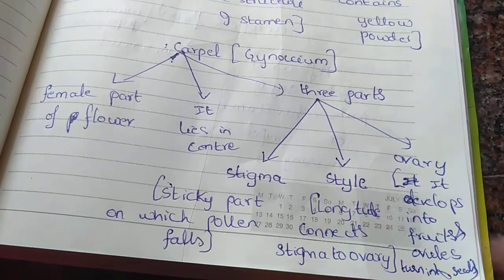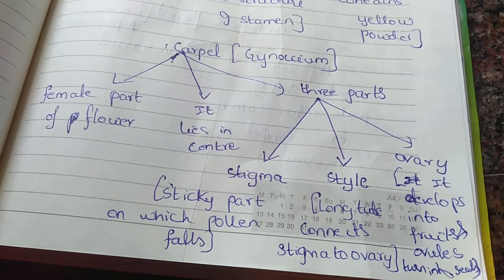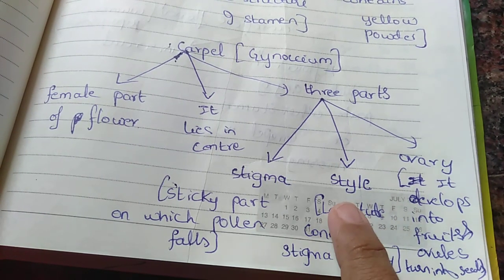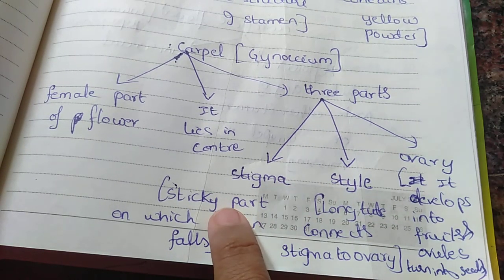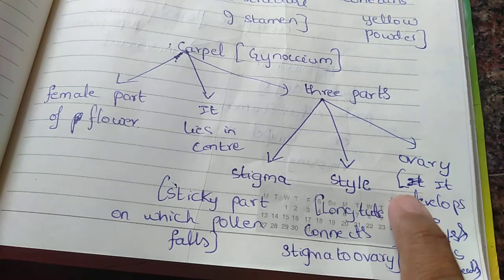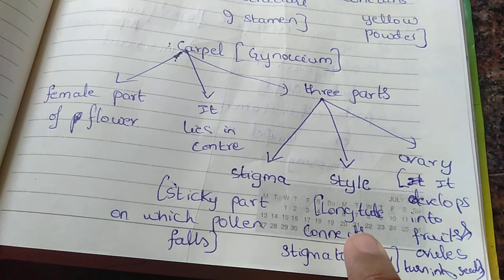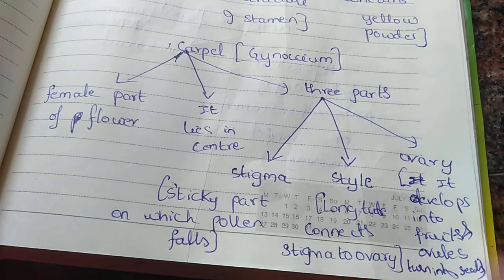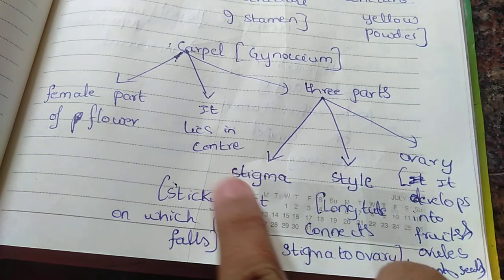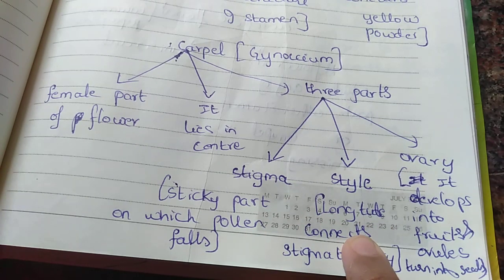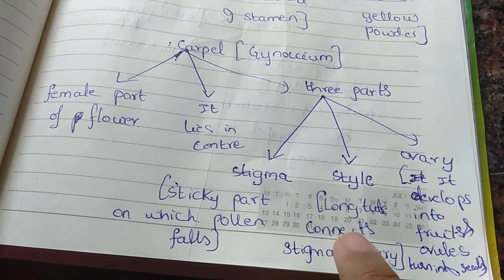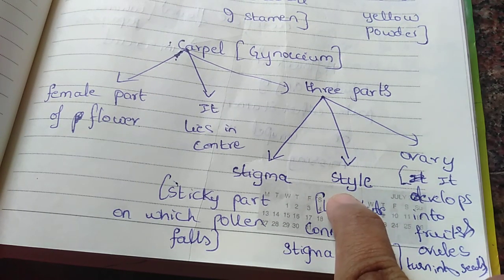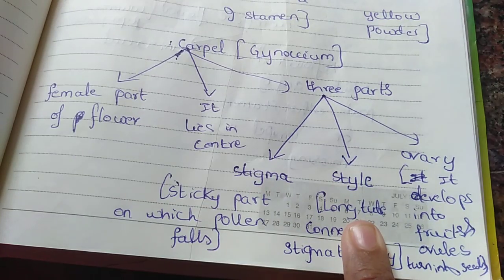But inside it there is also one long tube. That long tube is connecting to this stigma, and we call it a style. Okay, it is a long tube. You can see that in the stamen it is a filament, a big stick that connects to that yellow powder. Here also it is the same thing: the stigma is connected with a long tube. There it is a stick, here it is a long tube type, and this we consider a style. So stigma and style are clear.